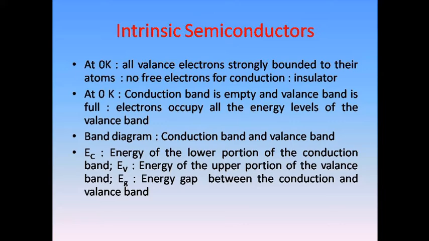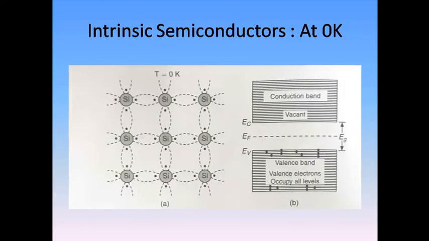So before going to that, what we are stating here is valence electrons are strongly bonded to the atoms, meaning no free electrons are there for conduction, meaning the conduction band is empty and the valence band is full. So whenever we talk about a semiconductor, we should draw the band diagram. The bottommost band is what we call the valence band and the topmost band is what we call the conduction band.